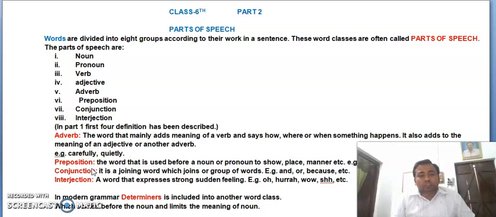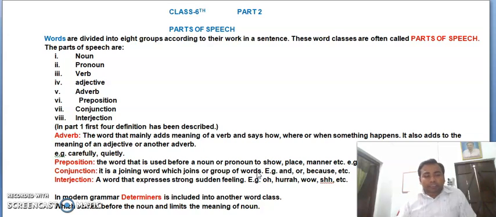Conjunction. It is a joining word which joins groups of words. It may join groups of sentences, or groups of words, phrases, anything. Then you will ask, what is a phrase? A phrase is a group of words without a helping verb. What are the examples of it? The examples are and, or, because, so, and many more.